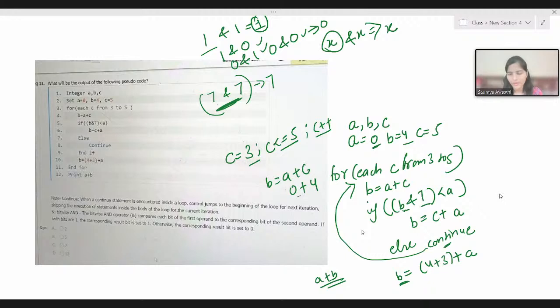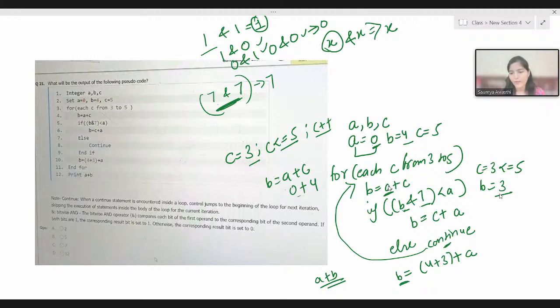Okay, before what I took, just a minute. Okay, so here what I did, before, instead of A I took B here, sorry, that was my mistake. Let's do it from scratch. C equal to 3 less than equal to 5 we have, and then it became B equal to A plus C. So A value is 0 here, sorry guys, I took it as 4. 4 is the value of B, not for A. So B equal to A plus C means 0 plus 3. So B value is 3.